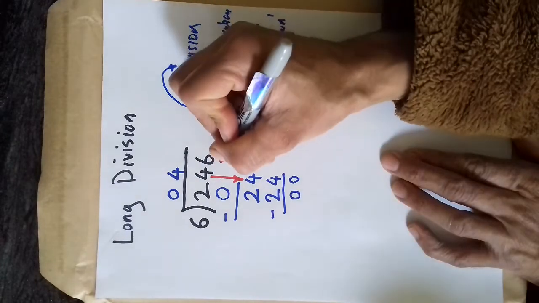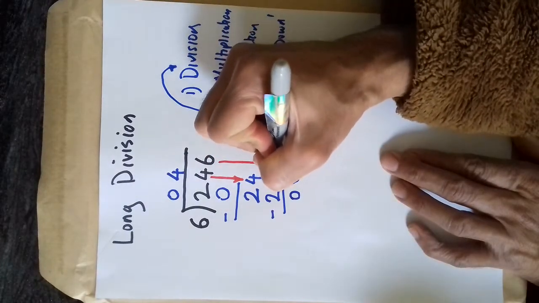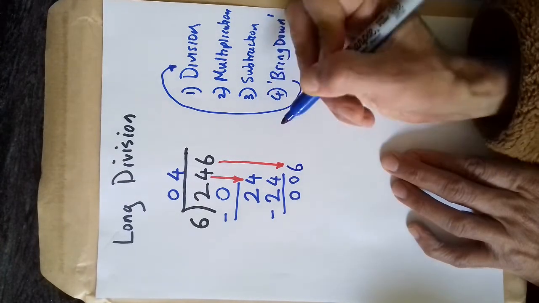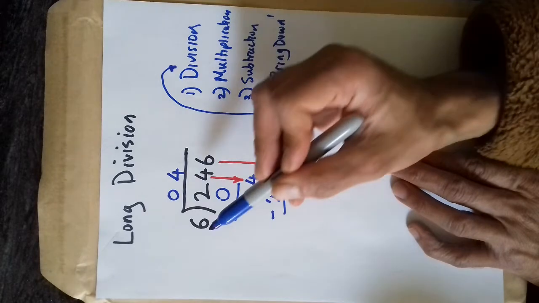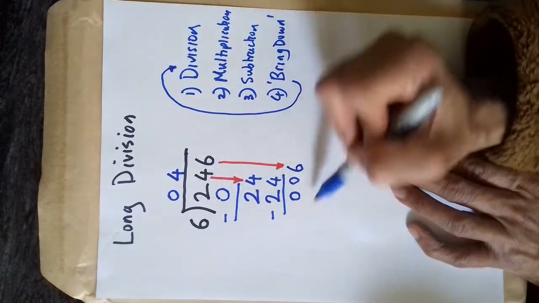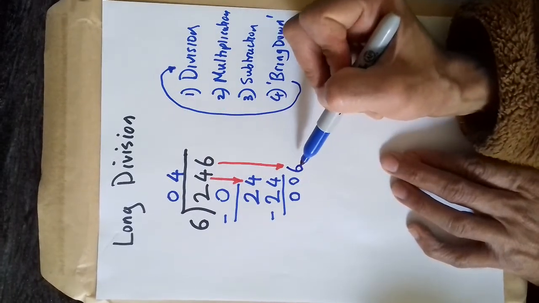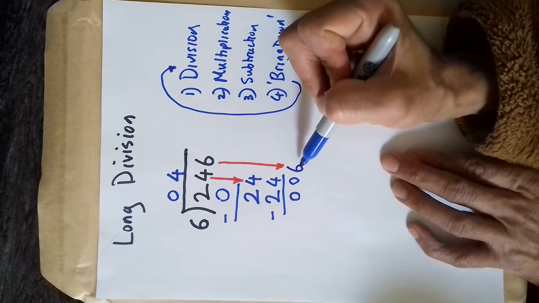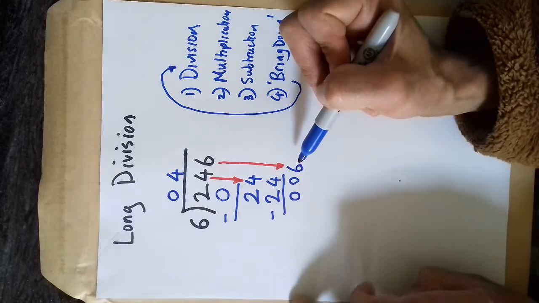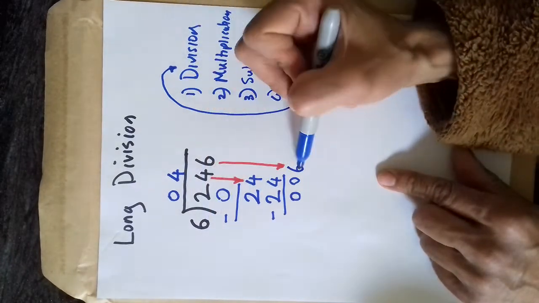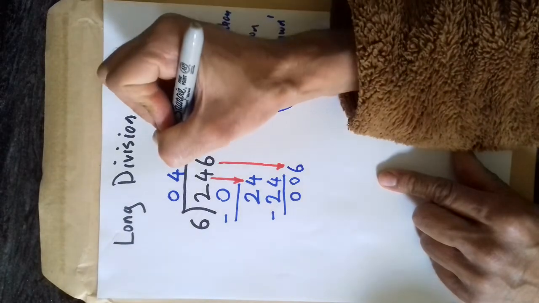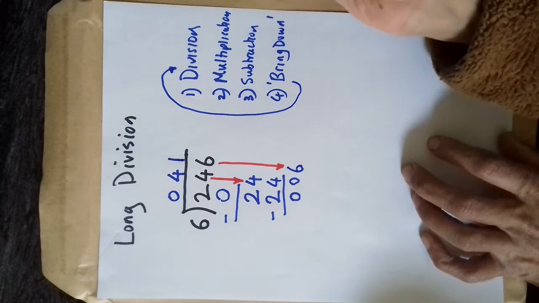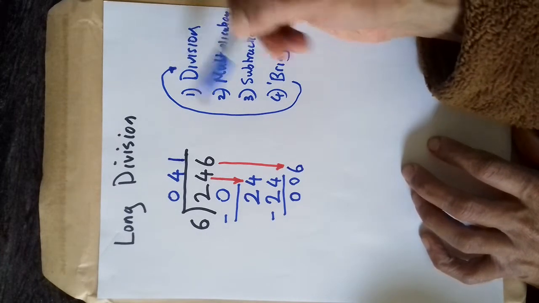So now you bring the next digit down. And we've got 6. So now we do back to the division again. How many 6s go into this number? Well, this number is now 6 because we know zeros in front of a number doesn't change the number. So that is still 6. You can have as many zeros in front of a number. So how many 6s go into 6? Well, the answer is 1. Okay. Now you know that that's actually finished, but let's just go through the process.